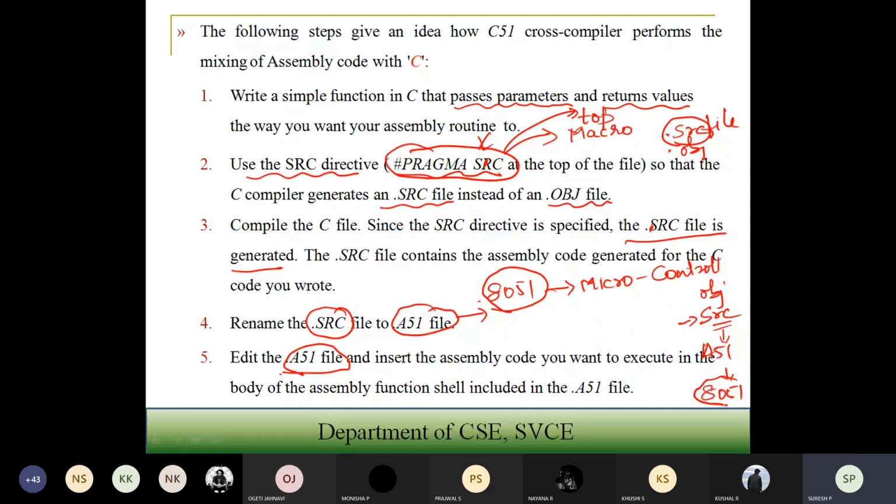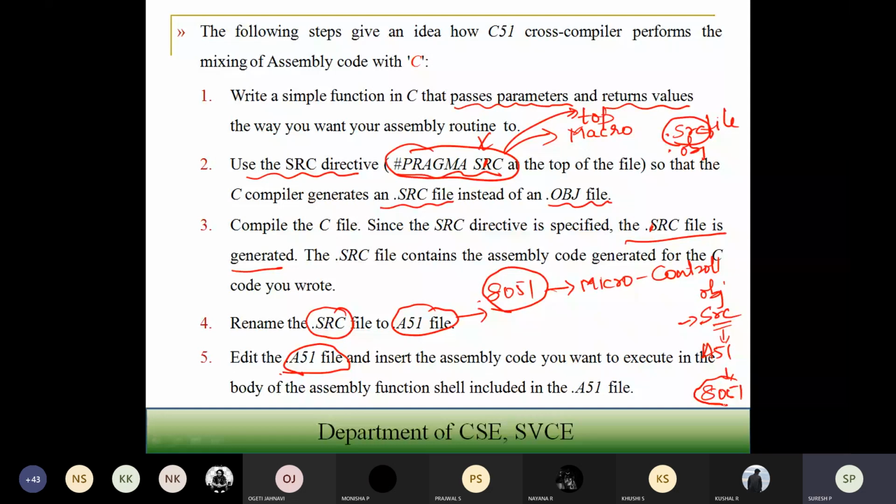Whereas in your cross compiler, what will happen? It will generate the machine code for the target processor which you want to port. So I'm writing the code on an Intel processor only. By using the cross compiler platform, I want to convert your high level language to low level language to suit that particular processor or controller. So if I want to generate a binary file for your 8051, I'm going to make use of the cross compiler which is suited for your 8051. So that's what it tells.